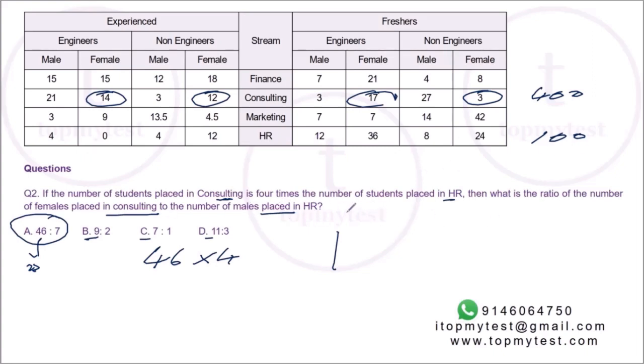Let's try the second part as well. Number of males in HR. Males in HR will be 4, 4, 12, and 8. That's 8, 8 plus 12, 20, 20 plus 8, 28. Right? If you divide by 4 on both sides, that will be 46 is to 7. Now I don't need to multiply this by 4 because we know consulting is 4 times HR. So 400 and 100. Right? Pretty straightforward.